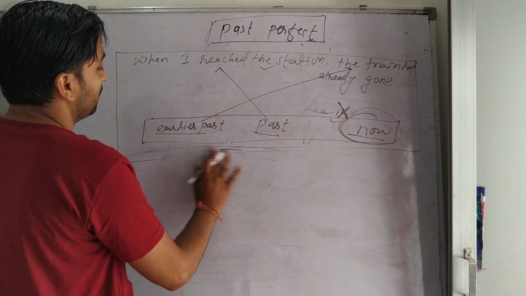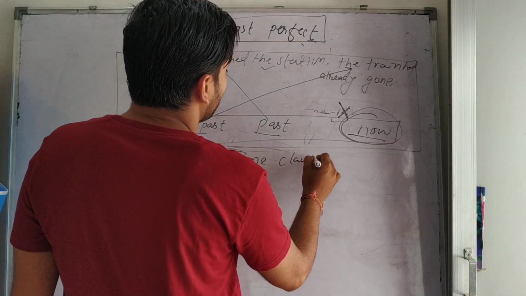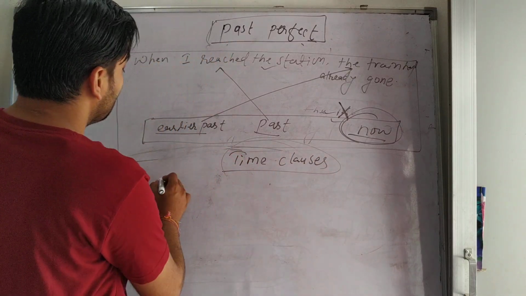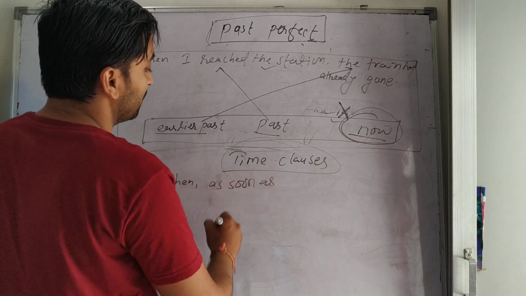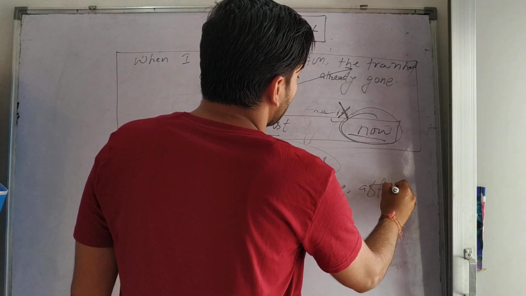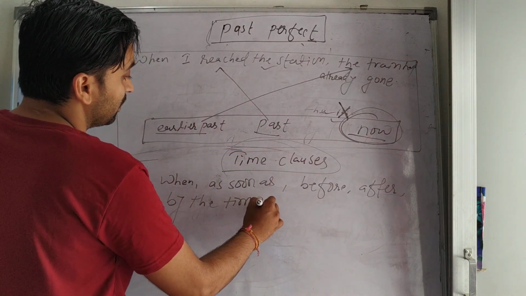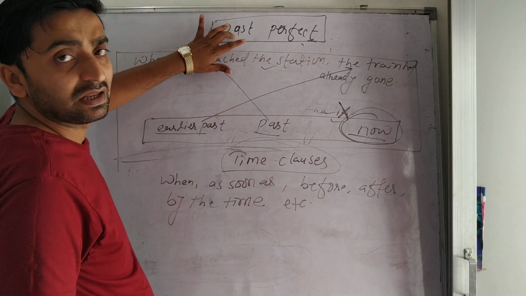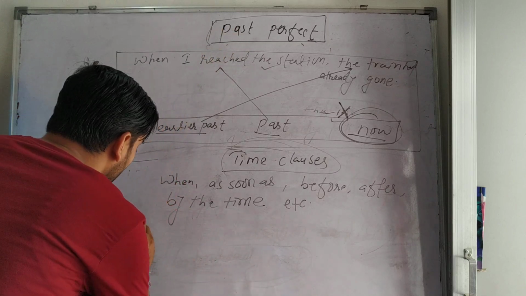And there are some time clauses with which past perfect is generally used, like when, as soon as, before, after, by the time. So these are some time clauses which are generally used in a past perfect tense. See, the example will clear you more.